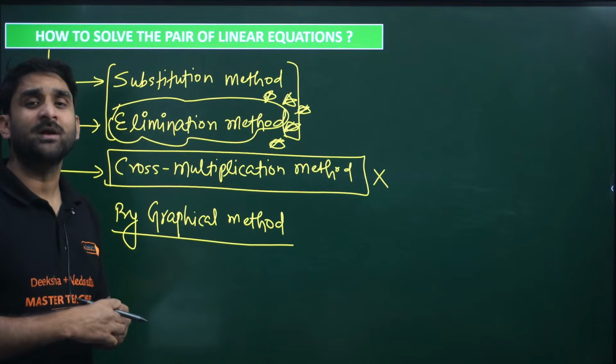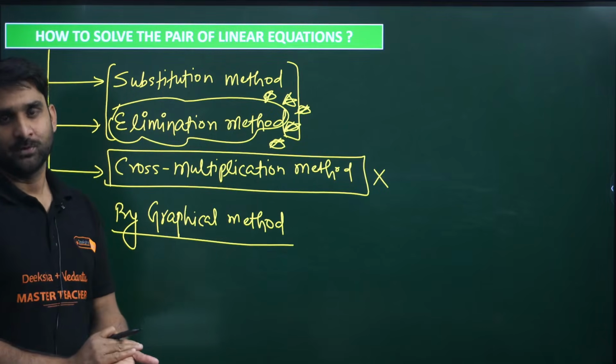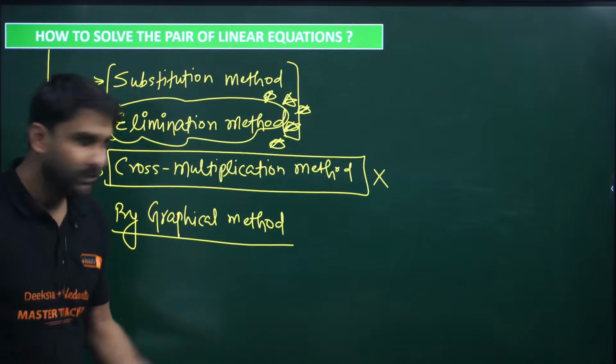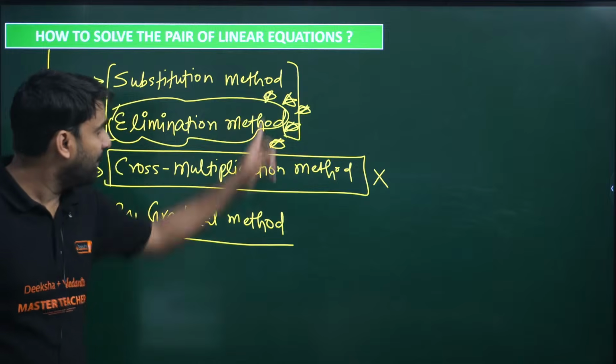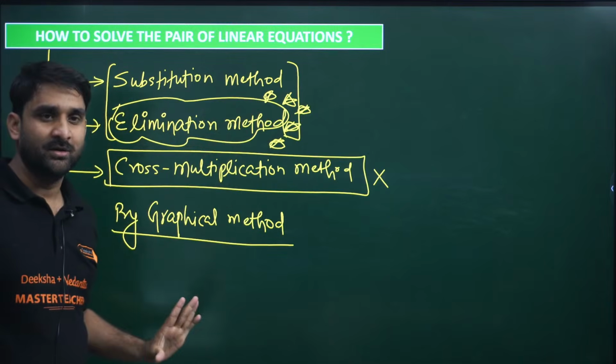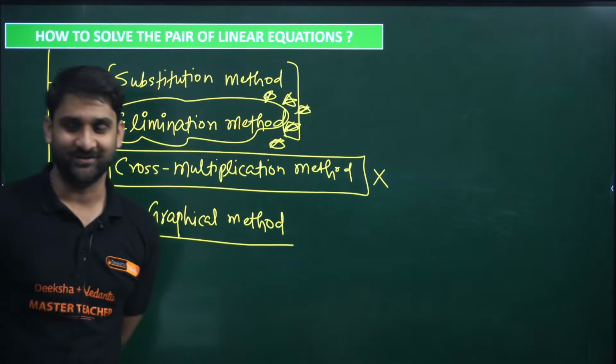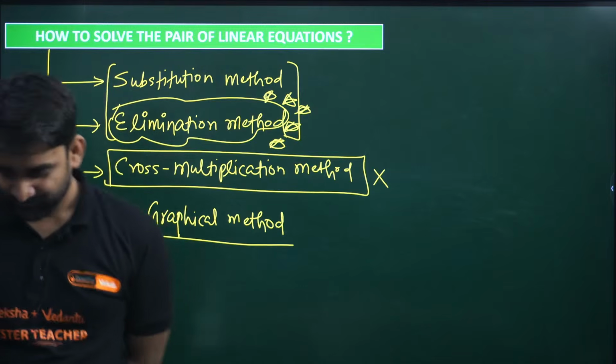So how many methods are there? Four methods basically. But in this year's maths syllabus, the cross multiplication method has been excluded. It is deleted. So you have to focus on 1, 2 and 3. Yes, the graphical method is also important. I hope you are getting my point.